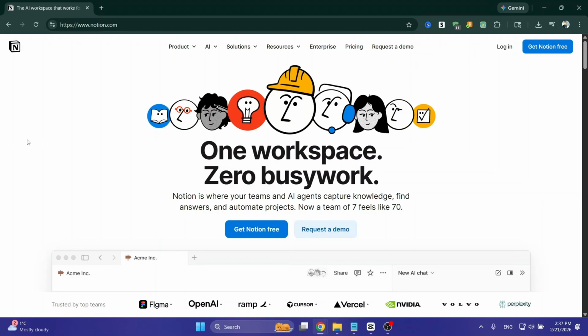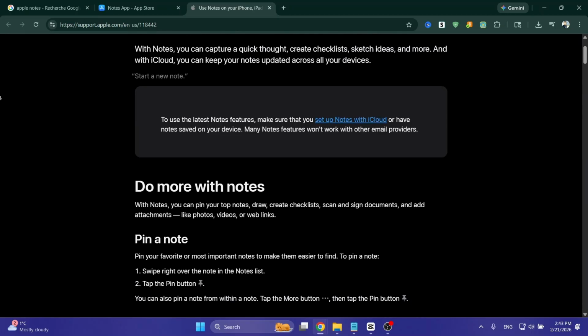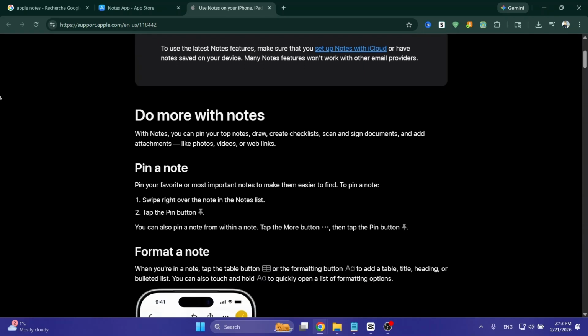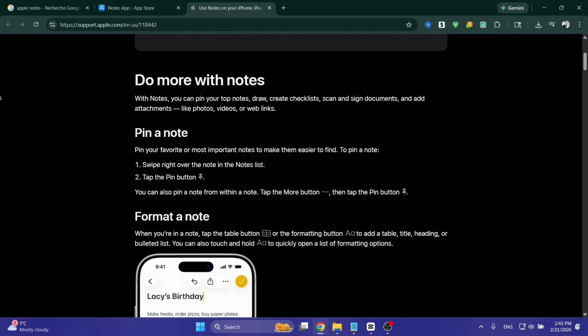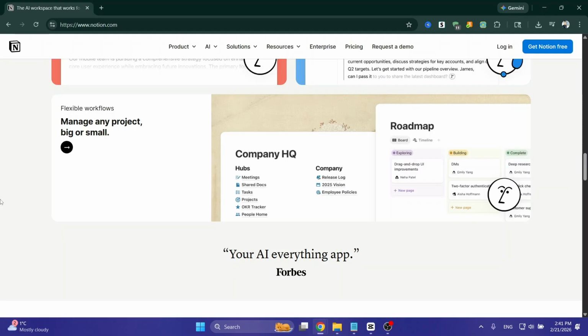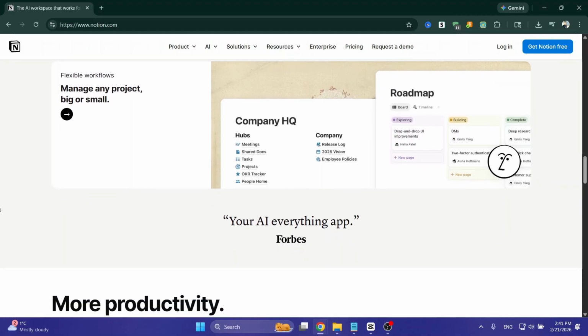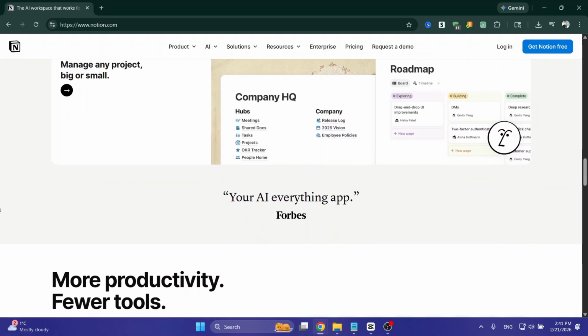Hey everyone! If you're debating between Notion and Apple Notes, let's dive deep, starting with Notion. Notion is much more than a traditional note-taking app. It's an all-in-one productivity and knowledge management platform. You can create databases, Kanban boards, calendars, tables, dashboards, wikis, and journals all within a single workspace.